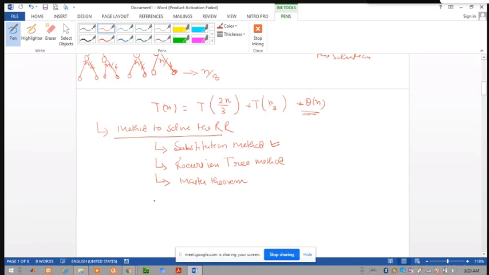Master theorem. There is a theorem. By using this theorem, we check whether the recurrence relation satisfies the criteria given in the theorem, and if the problem satisfies the conditions of the theorem, then we apply the theorem and find the solution, or the efficiency, or the running time of the function. So first we will discuss the substitution method.